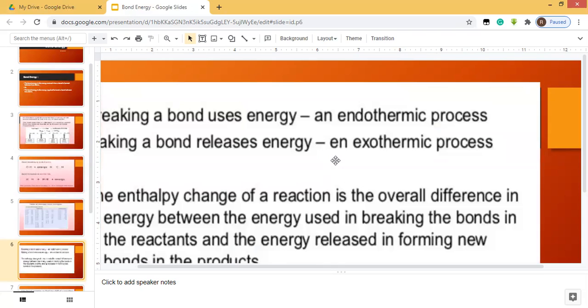So let's see, breaking a bond uses energy, which is an endothermic process, and making a bond releases energy, which is an exothermic process. So the enthalpy change of reaction is the overall difference between the energy used in breaking the bonds in the reactants and the energy released in the formation of bonds in the products.